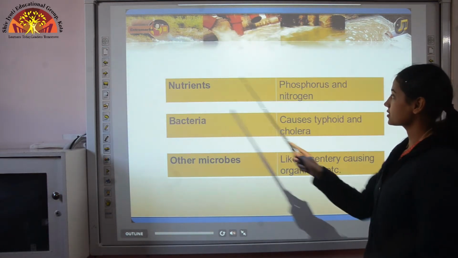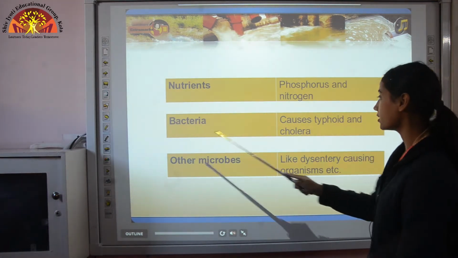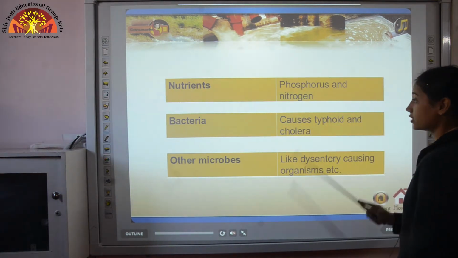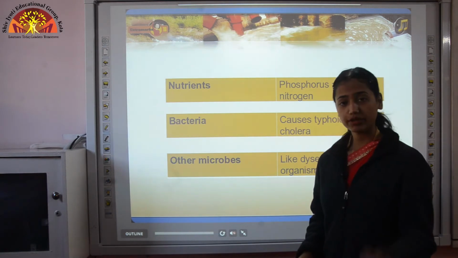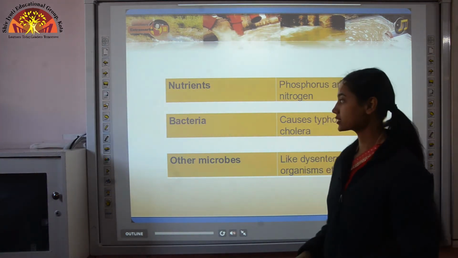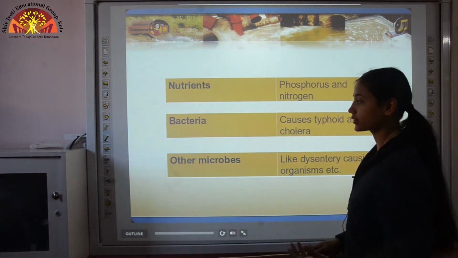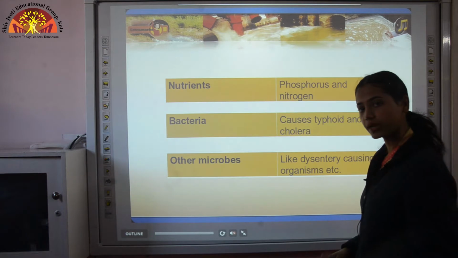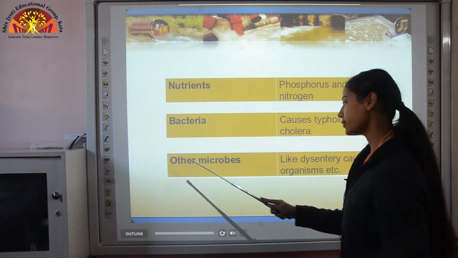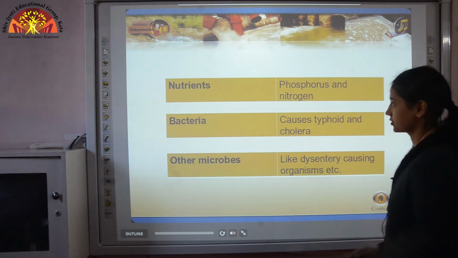Then nutrients like phosphorus and nitrogen. The next category is bacteria, which cause typhoid and cholera. In wastewater, bacteria are also present. So many microorganisms are also present. So they will cause disease in humans if that water is consumed by any human. And other microbes are also present, like dysentery causing organisms, etc.